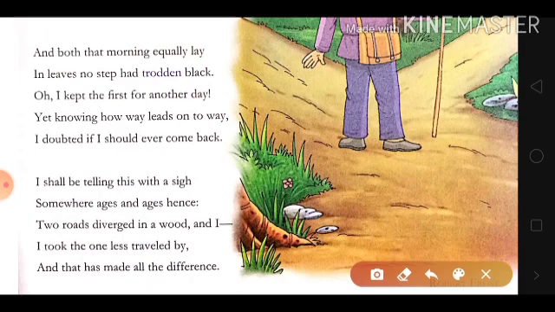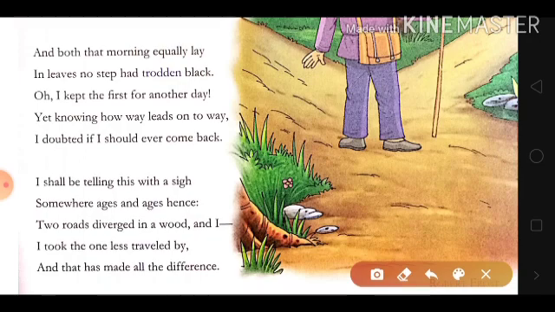Now, "Oh, I kept the first for another day." He decided that on that particular day he would take one path and keep the other path for another day. "Yet knowing how way leads on to way, I doubted if I should ever come back." The last two lines of the stanza say that the poet decides that on that particular day he will take one path and keep the other for another day, although he knew that one way leads on to another way.